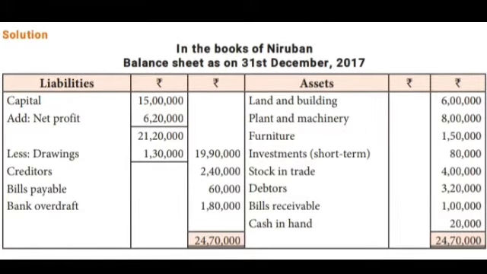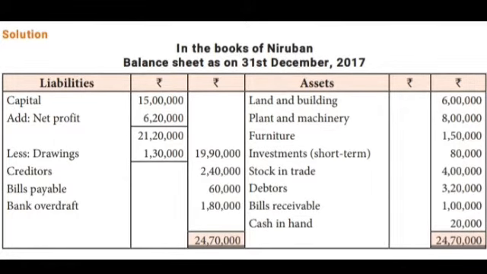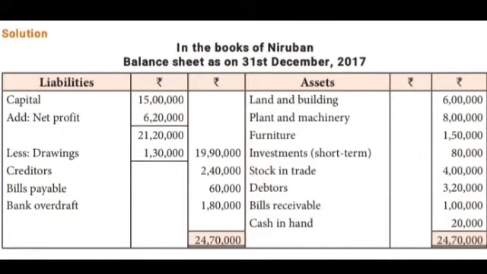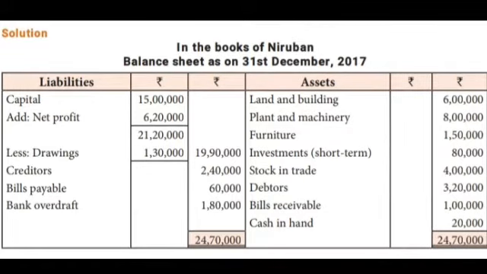At the end of the column we calculate and write the answer in the second column. Next, on the liability side: creditors, bills payable, bank overdraft. On the asset side: land and building, plant and machinery, furniture, short term investment, stock, trade debtors, bills receivable, cash in hand. Everything is noted on the asset side. Now both sides tally. So it is the correct sum.